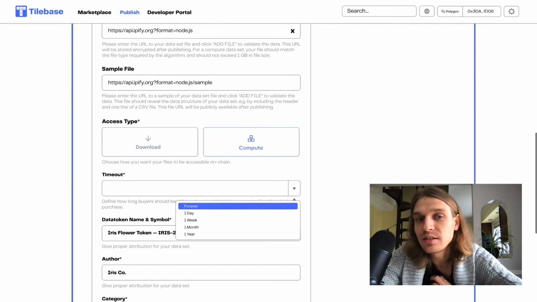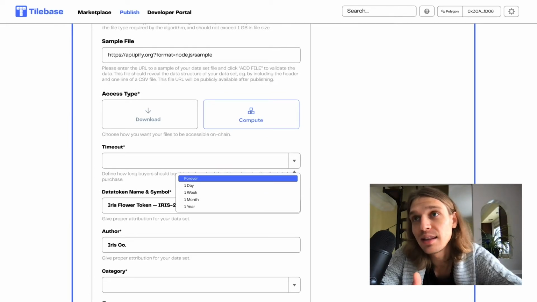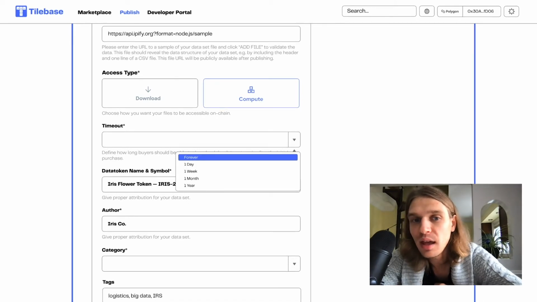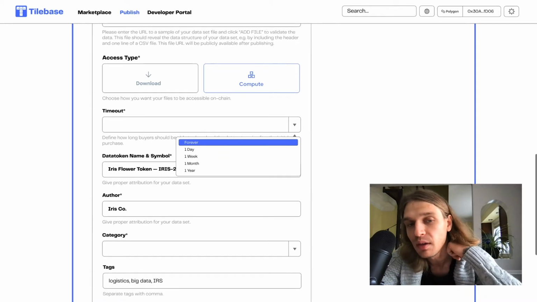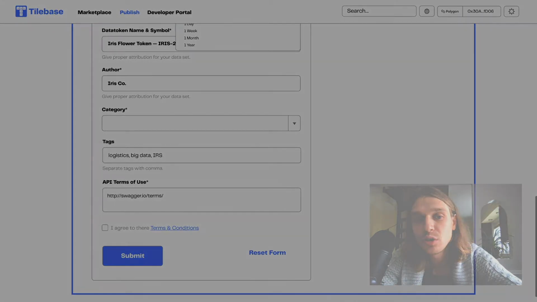we can choose our access type, whether it is downloadable or computable. If it's downloadable, obviously that access to that data is not privately secure, and you have an ongoing access to that data determined by the timeout feature here. The timeout could be forever, 1 day, 1 week, 1 month, 1 year. And we're going to establish a data token name. So this data token is a representation of your data on the blockchain, and all the permissions are going to be written in on the smart contract back end. Establish our author, the category, and any tags associated.